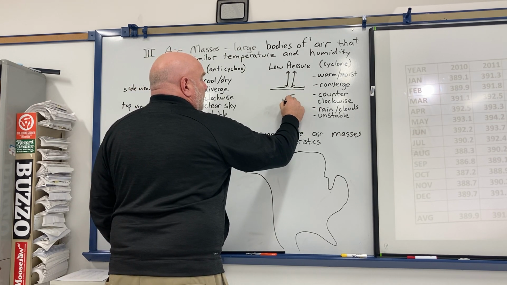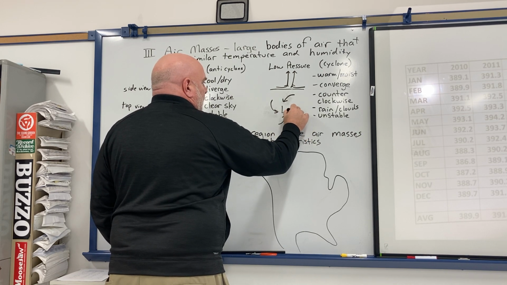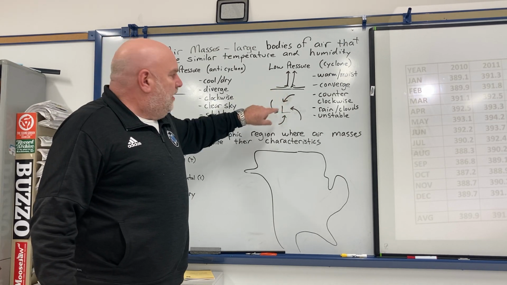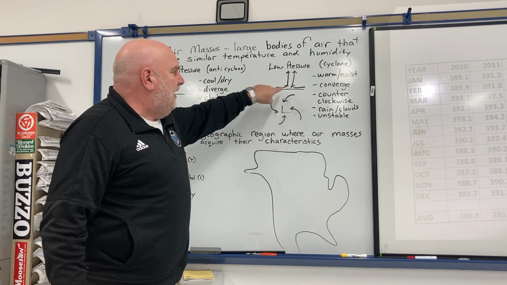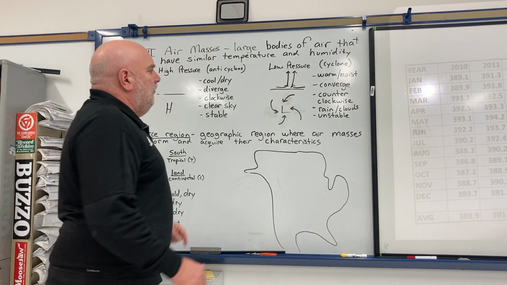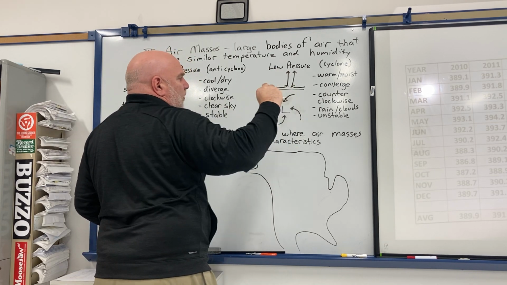In the northern hemisphere, where we live, it curves like that. So not only do the arrows come in, but they spiral. Around low pressure in the northern hemisphere, it spirals counterclockwise, goes in, and then rises.